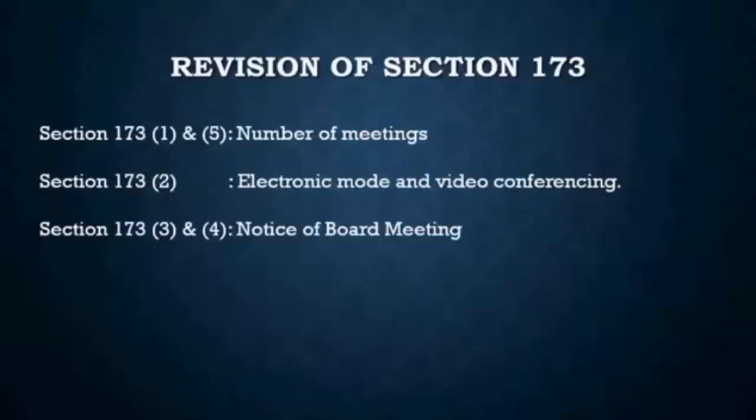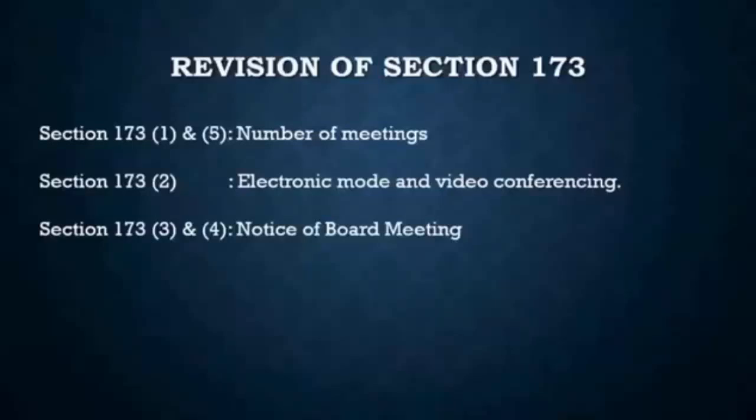So what we have seen is that the first board meeting should be conducted within 30 days of incorporation of the company, right? And you need to have a minimum of 4 board meetings every year. The intervening period between 2 board meetings should be a maximum of 120 days and nothing more than that, right? If the gap between the 2 board meetings is more than 120 days, you would be deemed to have contravened the provisions of section 173, right?